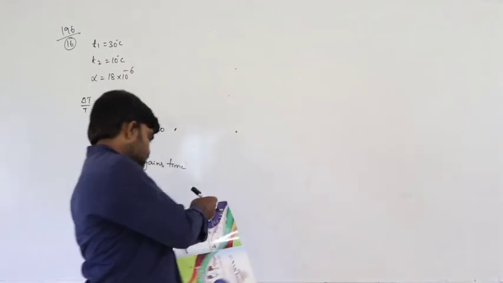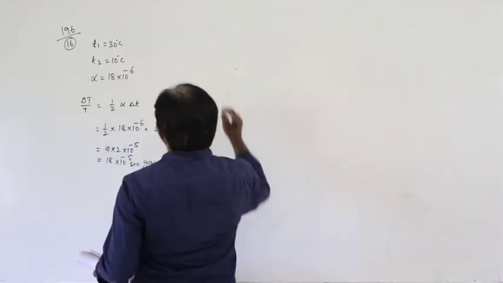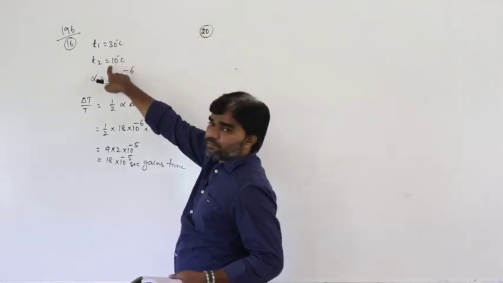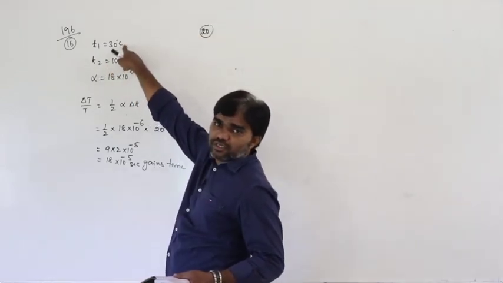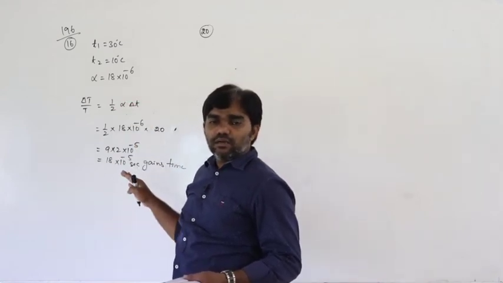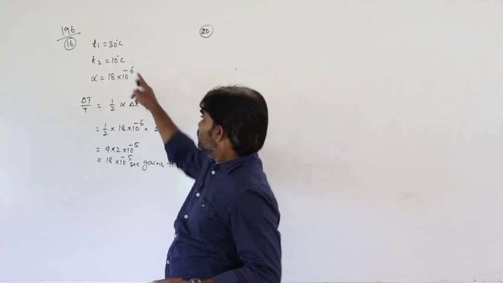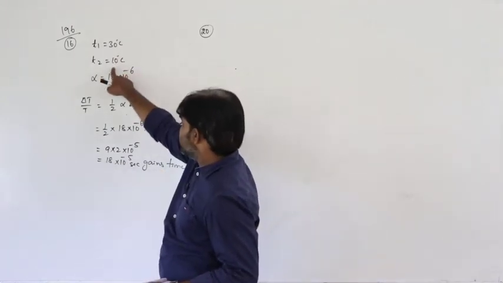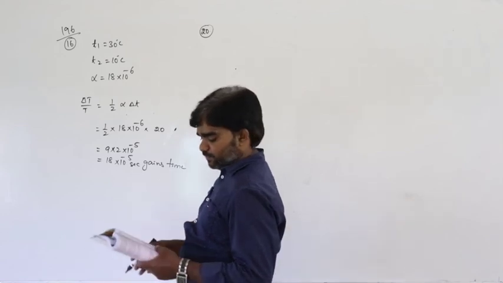Next, based on this, question number 20. Here remember that if final temperature is less than initial temperature, definitely the temperature falls. Temperature falls means the pendulum gains time. If the temperature increases, the pendulum loses time. Here the temperature decreases, that's why it gains time.